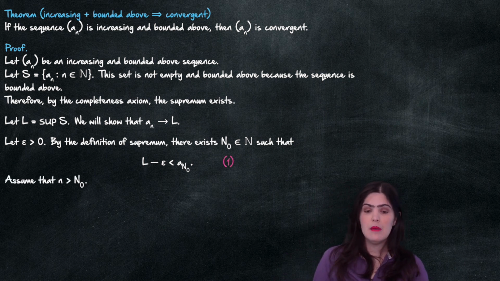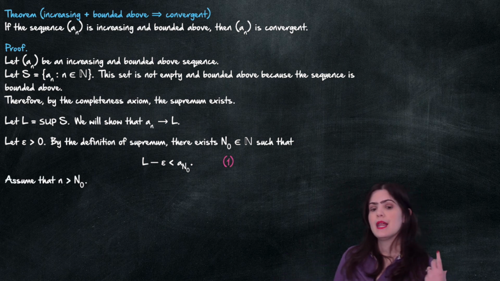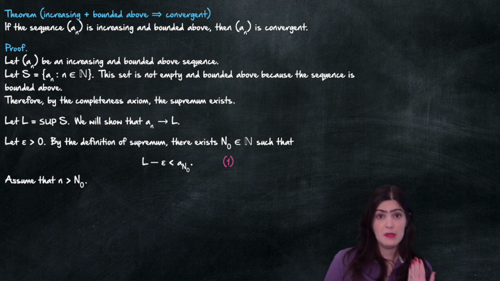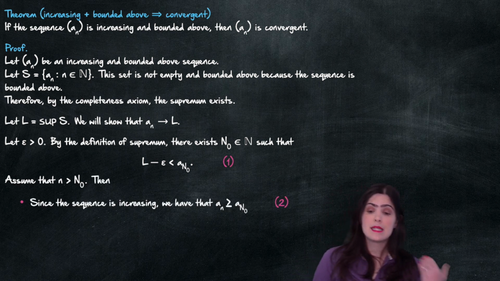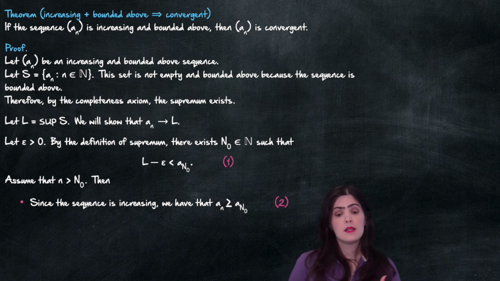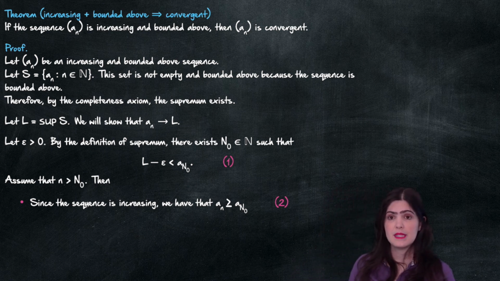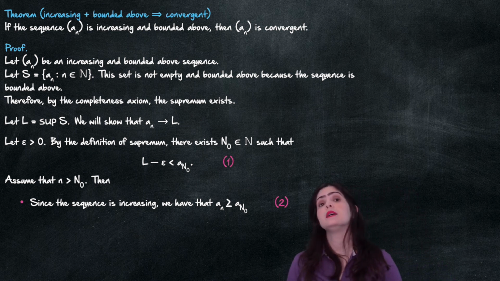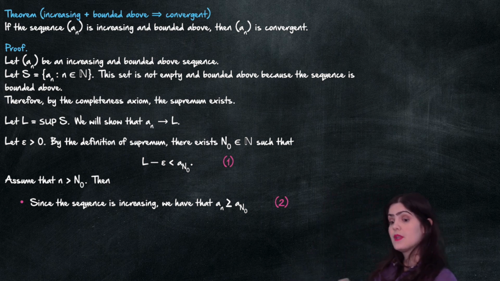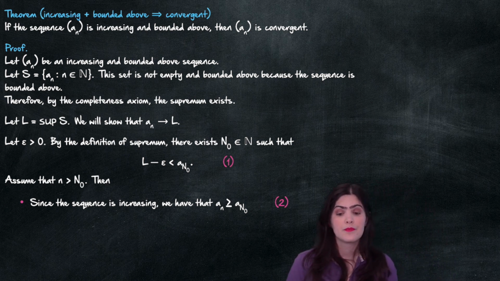Now we assume that n is bigger than n naught. Since the sequence is increasing, a_n is bigger than a_{n naught}.